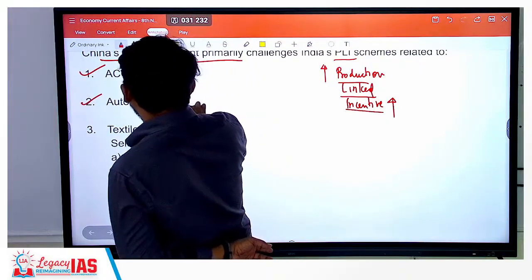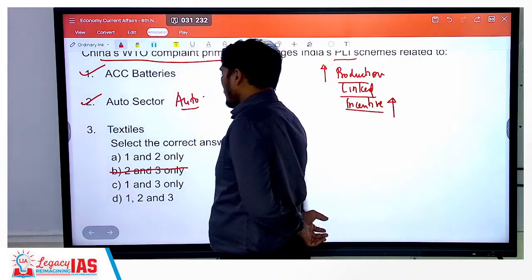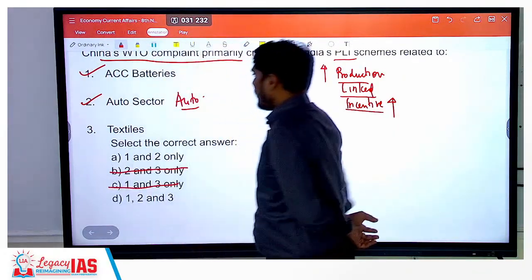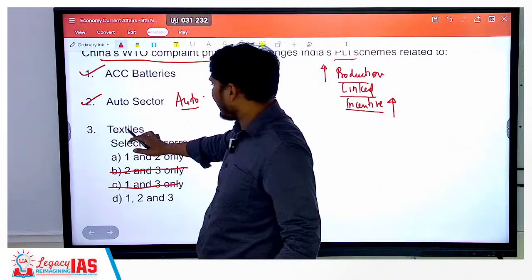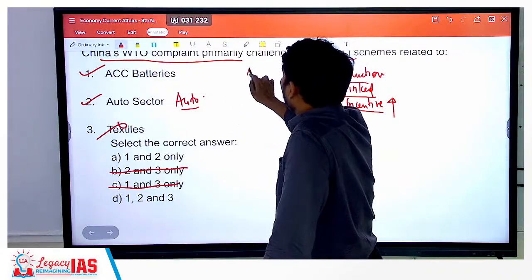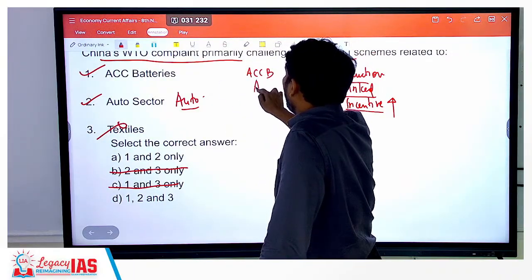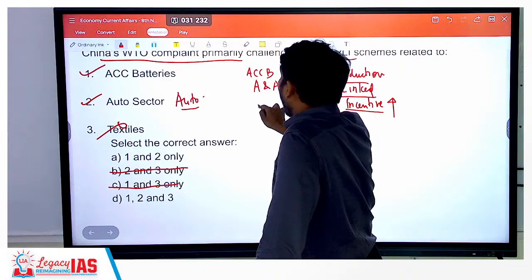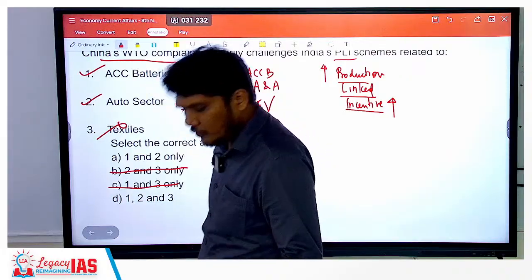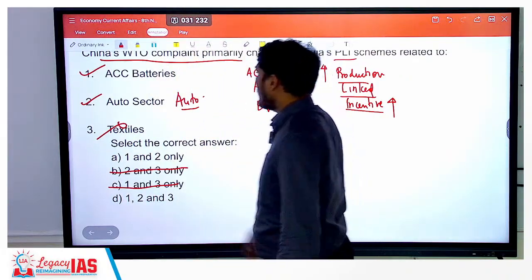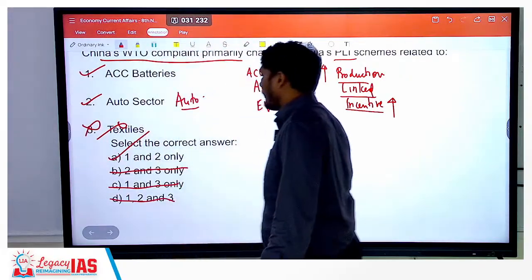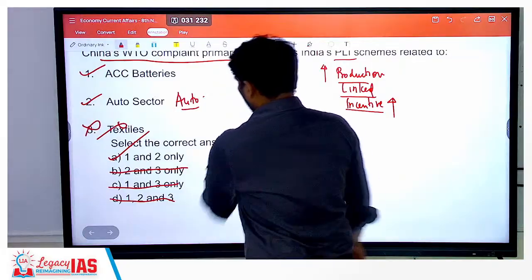Yes, we have studied auto and automobile parts. So 2 is also correct. Now the question is, is it also related to the textile? No, of course not. China has not talked about textile. It has talked about the ACC batteries, the auto and automobiles, and what? And the EVs, that is electric vehicles. So these are the things that it has talked about. So 3 is incorrect. The correct option will be A, 1 and 2 only.